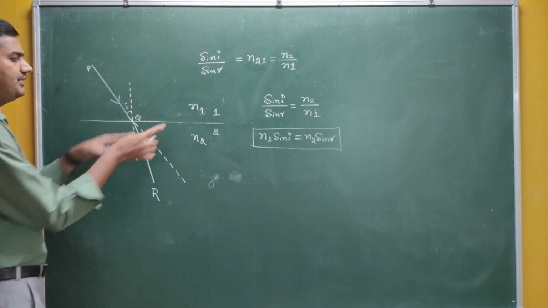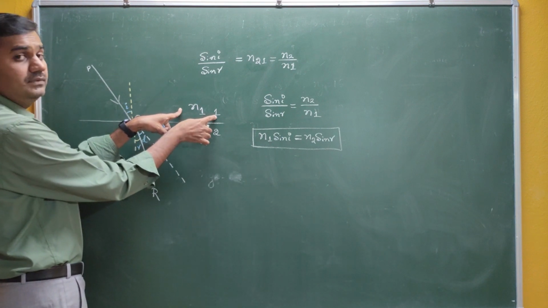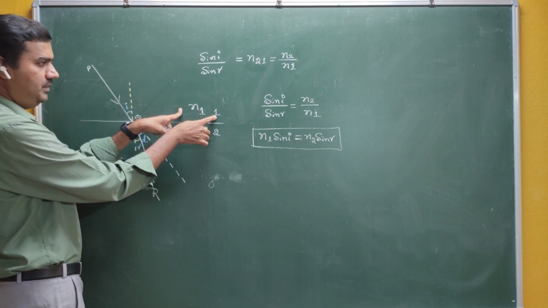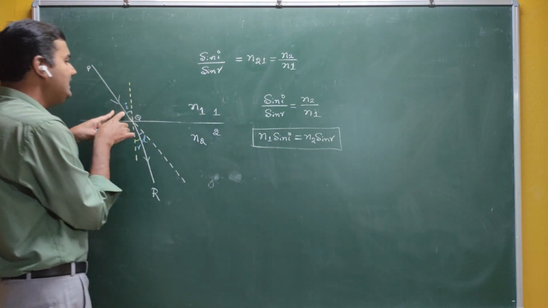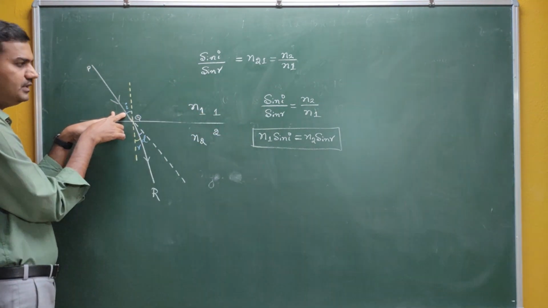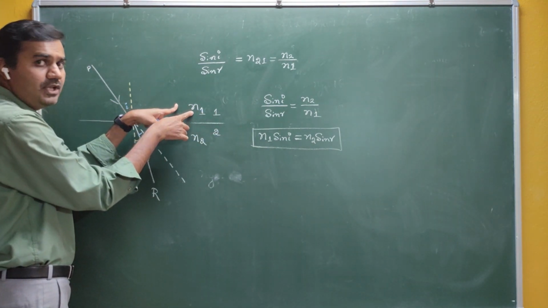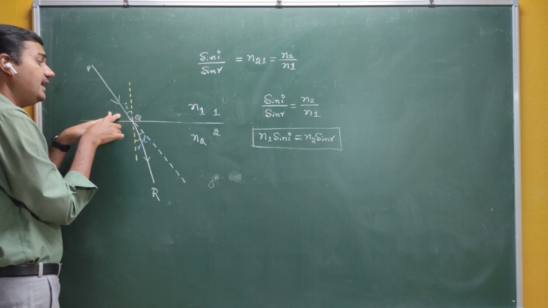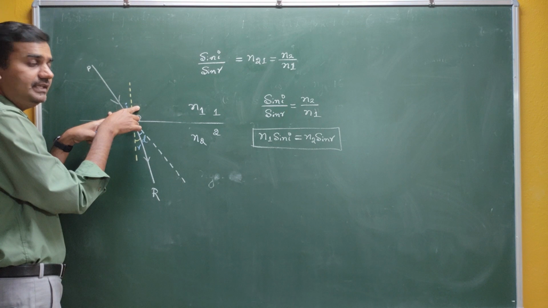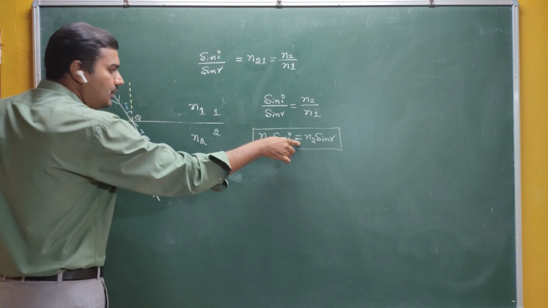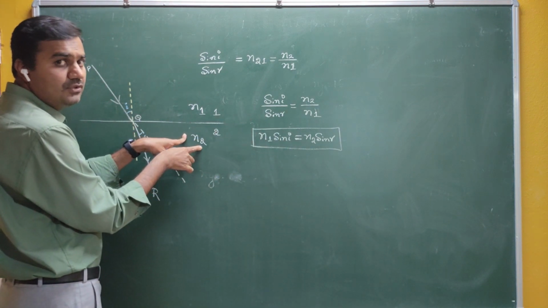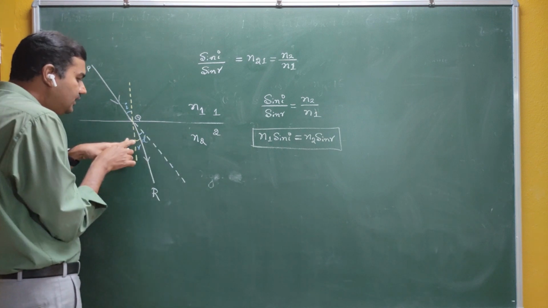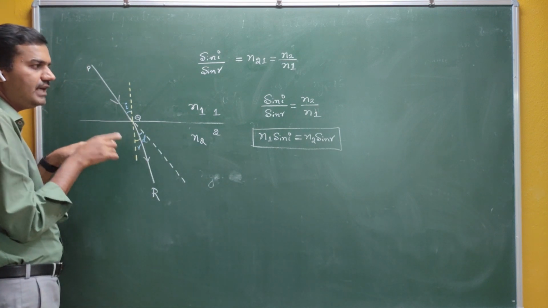N1 into sin of I. What is N1? The refractive index of the first medium. And what is I? I is the angle in that medium. Therefore, I can say that the refractive index of the medium multiplied by sine of the angle in that medium is equal to the refractive index of the other medium into sine of the angle in that medium.